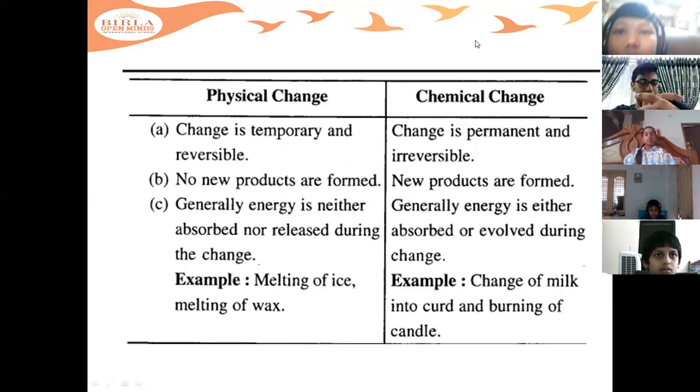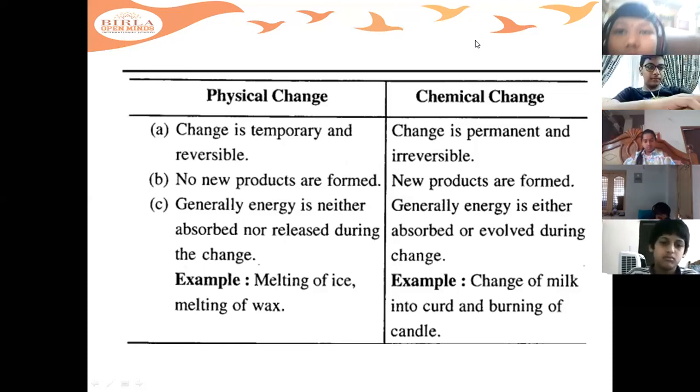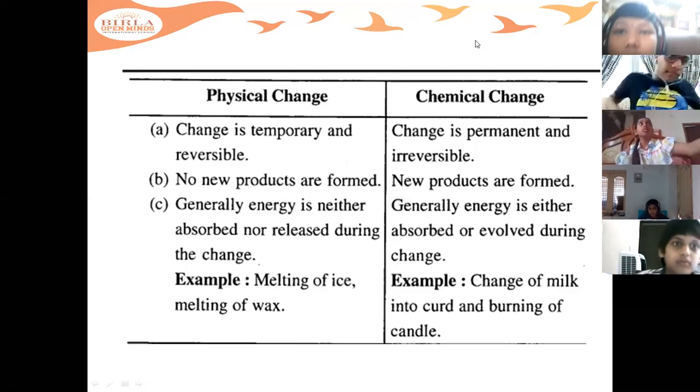Clear, children? Just write down the differences between physical and chemical changes in your notebook. Please note it down, children. While the teacher is explaining in the class, you can note down the important points which you cannot find in your books. Just note down these differences between physical and chemical change. Now coming to chemical change, children.